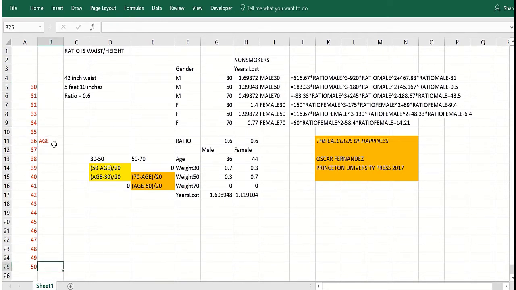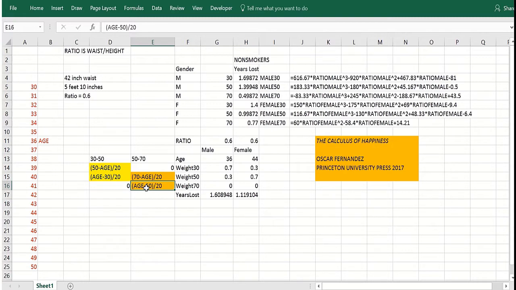Now, how do you figure that out? Well, basically, you're 14 years out of 20 away from 50. That's 70%. So you give 70% of the weight to 30 and 30% of the weight to 50. And so you can see right here what I did. If you're 36, you take 50 minus 36 divided by the distance between these years. That's 14 over 20. 70% of the weight would go to 30. And then basically 36 minus 30, 6 over 20, 30% of the weight would go to 50. And a similar equation holds between 50 and 70. Like if you're 56, you would give 70% of the weight to 50 and 30% to 70, etc.